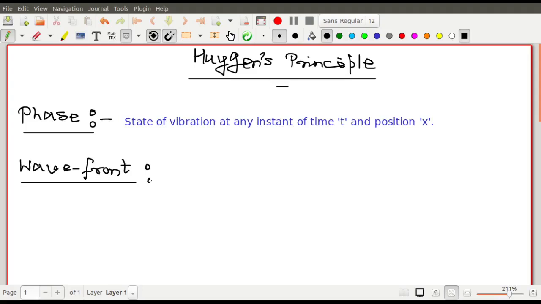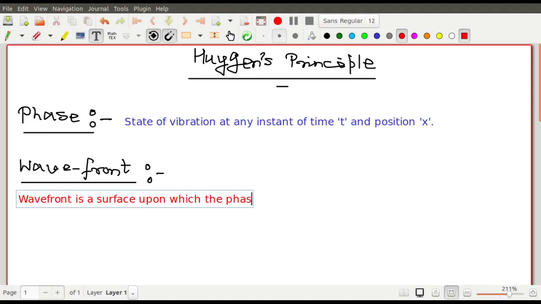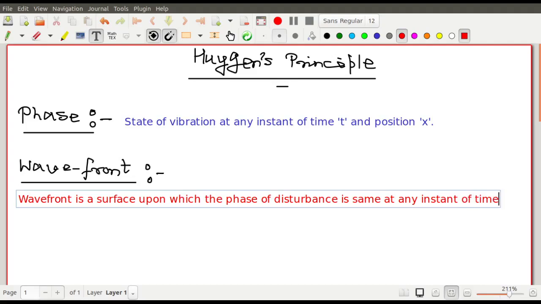Wave front, in Bengali you have called this तरंग मुख, tarangga mukh. So we will write a definition for the wave front. Wave front is a surface upon which the phase of disturbance is the same at any instant of time. Phase means the nature of vibration.